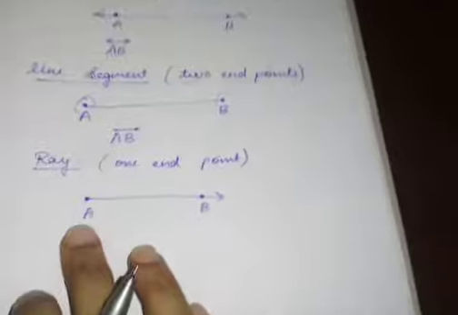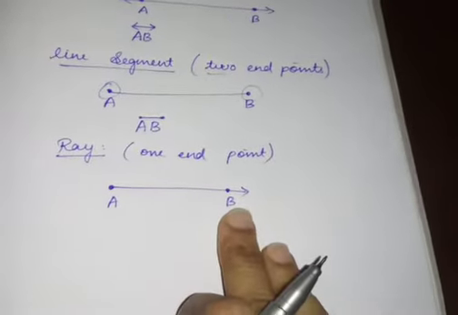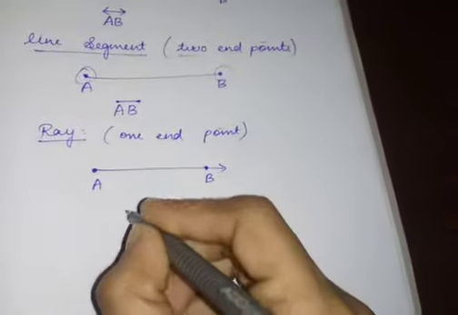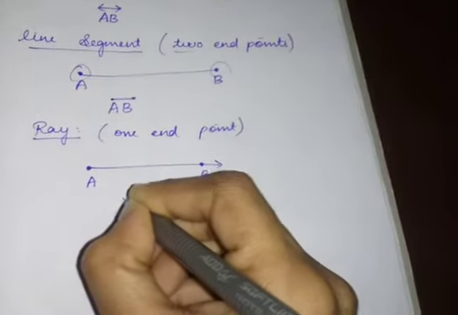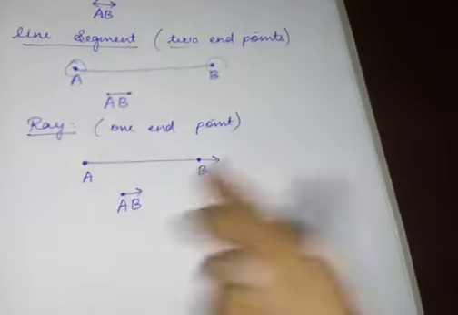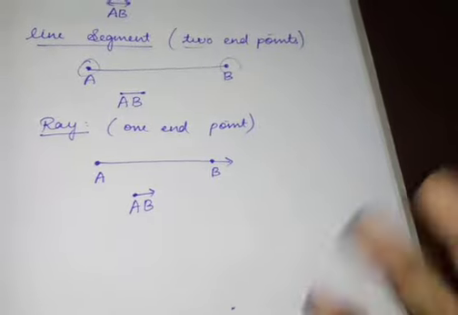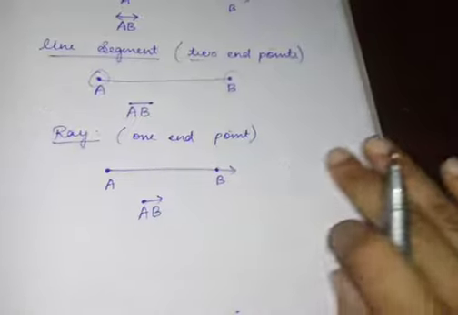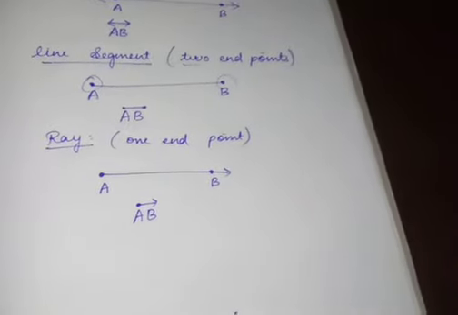It is starting at A and it is not ending at any point. So this is your ray. Ray can be defined like this: AB, the whole with an arrow mark over that AB. A is the starting point and it goes on in the other direction. So this is your ray. So point, line, line segment, ray.